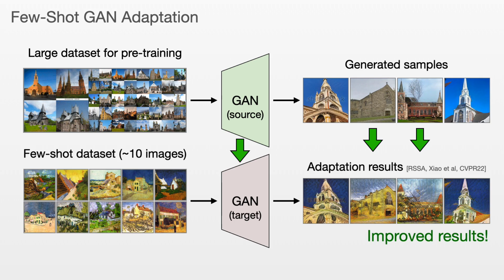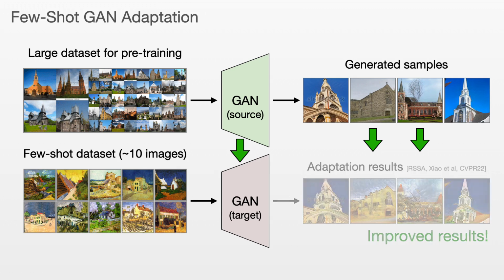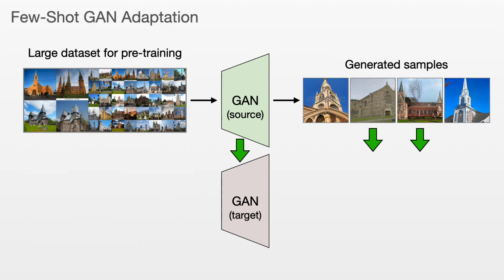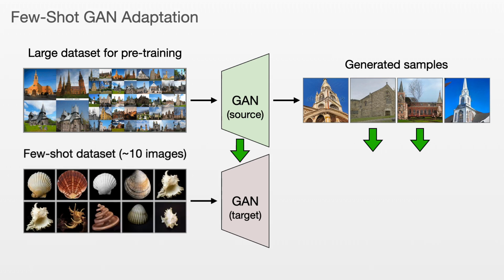However, as demonstrated in our experiments, this approach works well only when the source and target domains have similar structure, for example, having the same shapes of objects, such as churches and Van Gogh houses. In contrast, when the two domains are not similar, the performance significantly degrades. This brings the following issue.